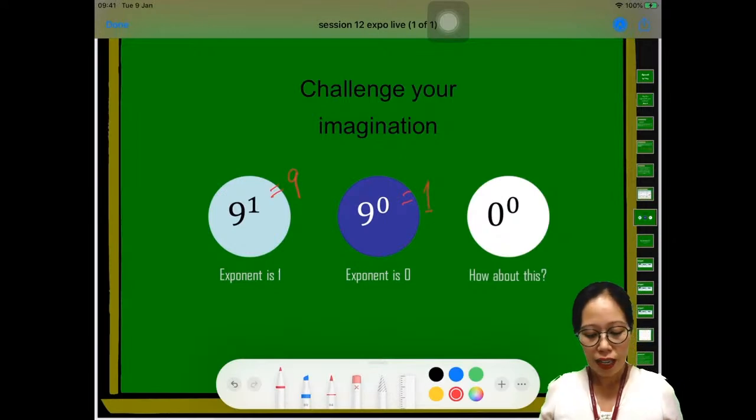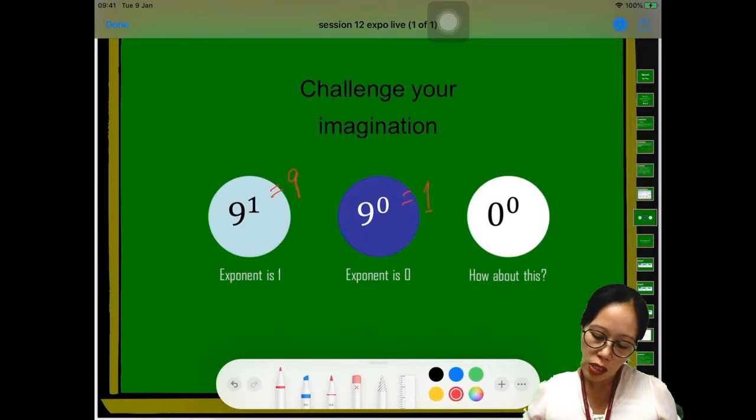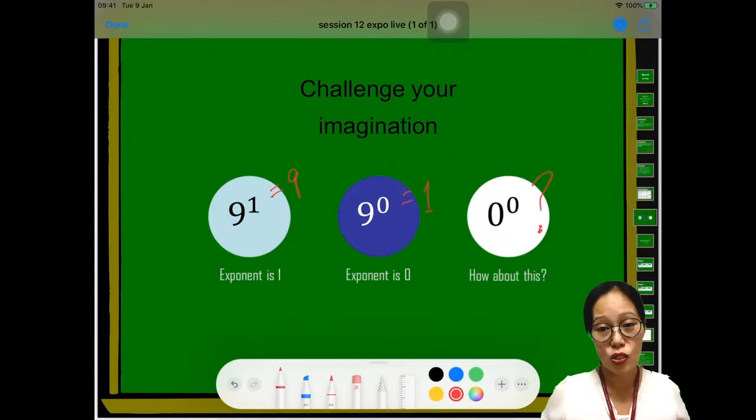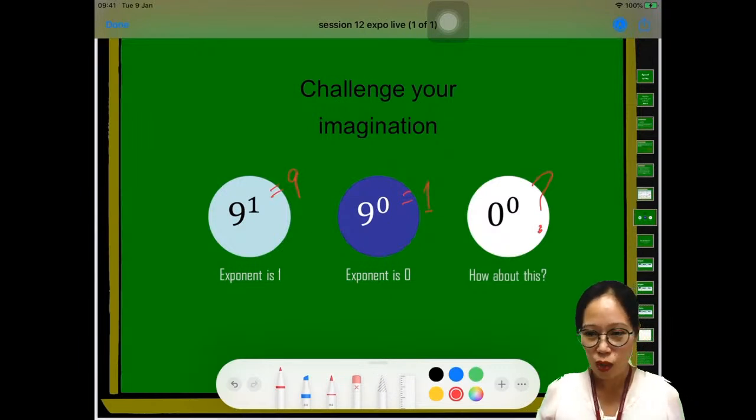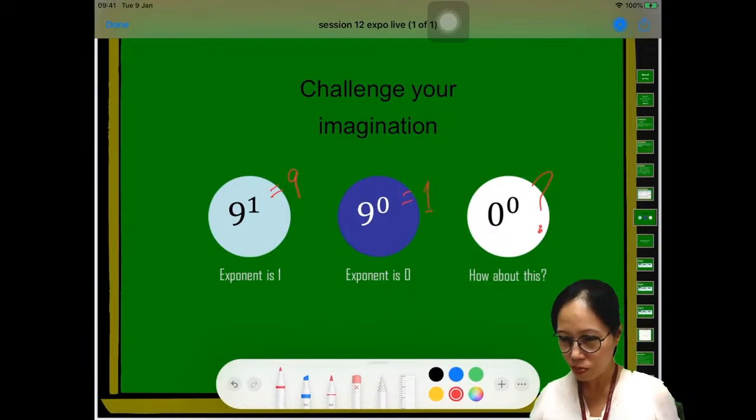Okay? Alright? Now, my challenge question is this one. What about 0 raised to 0? If you already watched our previous lesson, our previous session in the model class, then you know already the answer, right?